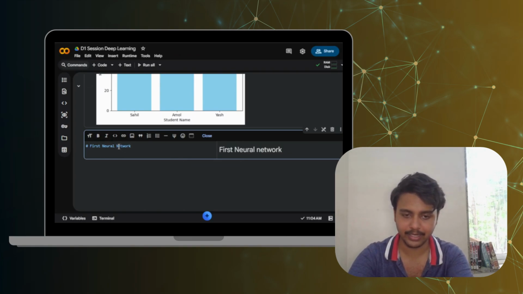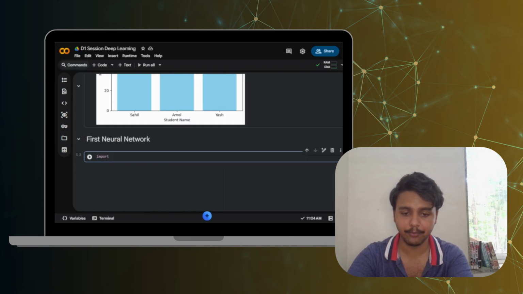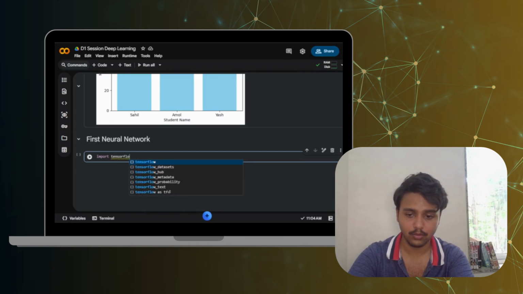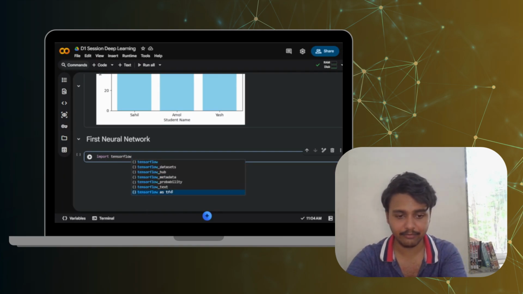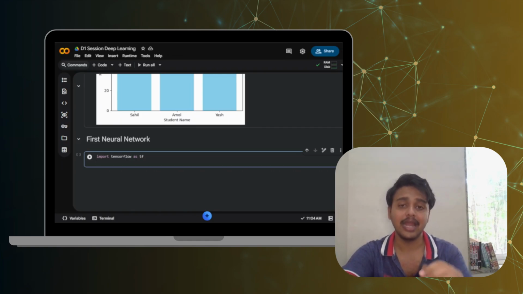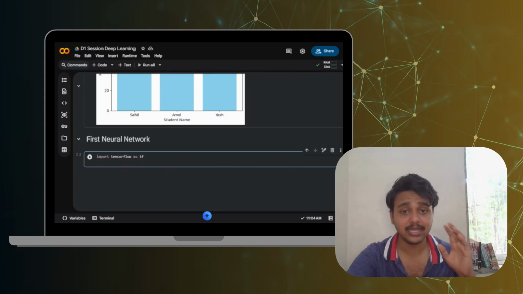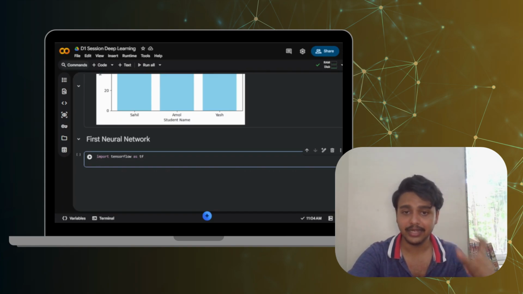Let's say we keep N as capital N. Okay, we'll write our first line of code in which we will import TensorFlow as tf, enter. Now, TensorFlow is one of the most popular deep learning frameworks in the world, and it was developed by Google. And many modern AI applications are built using the library TensorFlow.